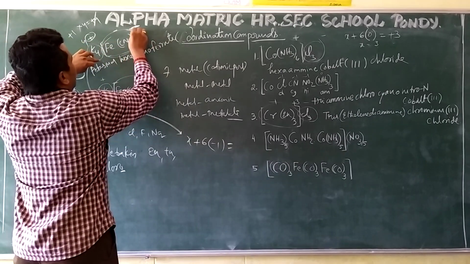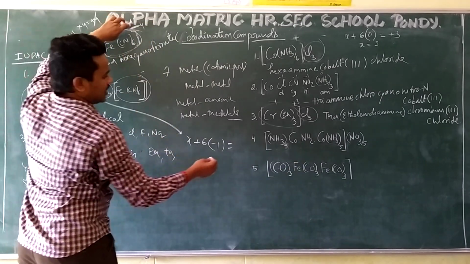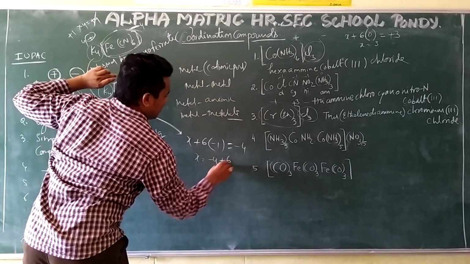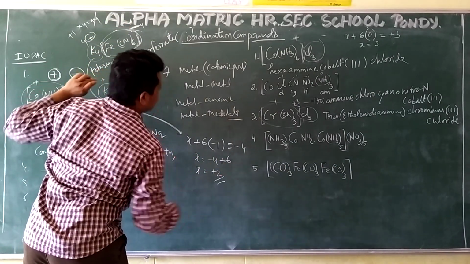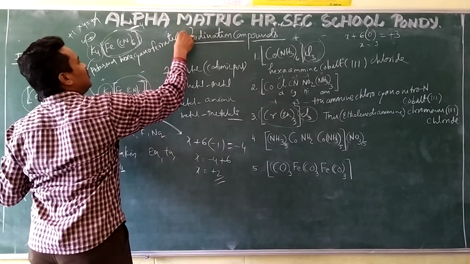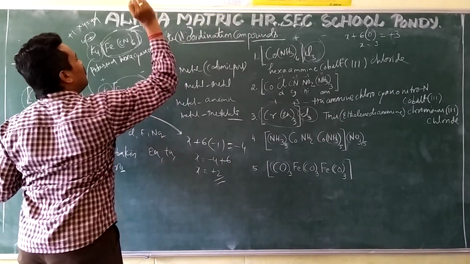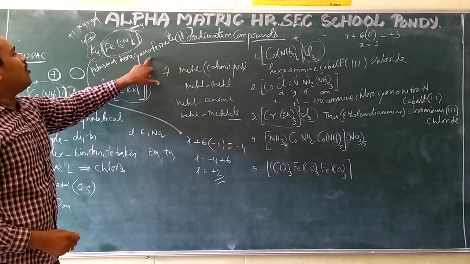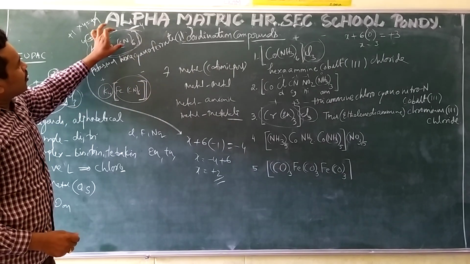So this part's overall charge will be -4. So I have to make it -4. X is equal to -4 plus 6. X is equal to +2. So ferrate 2 is over. I am taking this to show the naming of the negative complex.